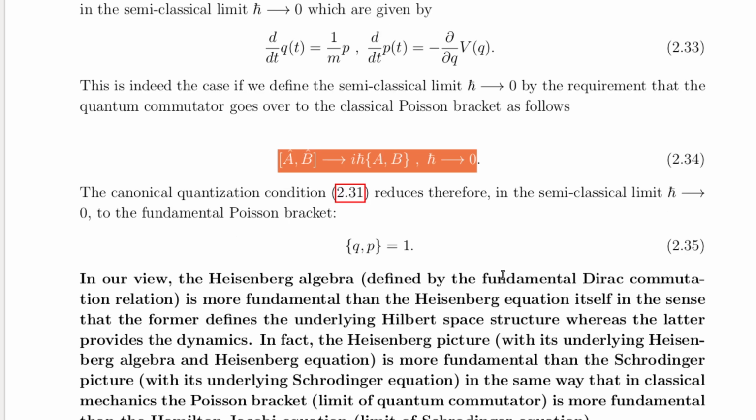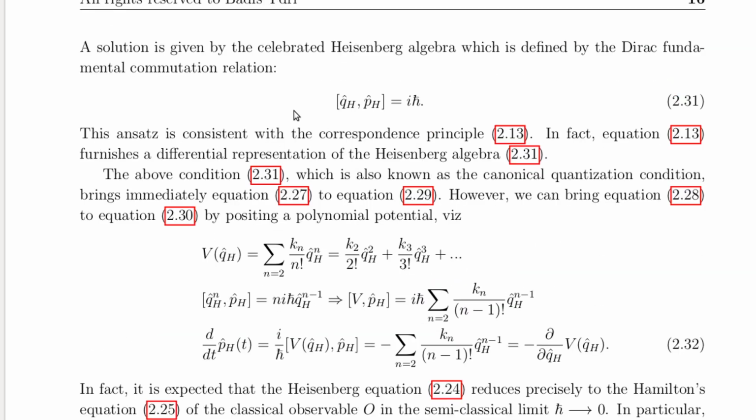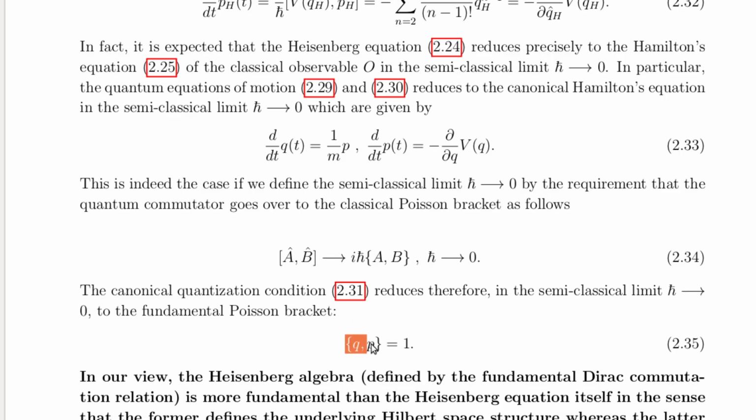And that wraps up today's exploration of quantum mechanics. We've discussed the fundamental postulates, von Neumann's two processes, and the Heisenberg picture. We've seen how these ideas not only provide a complete description of the quantum world, but also offer insights into how quantum mechanics transitions to classical physics in the semi-classical limit.